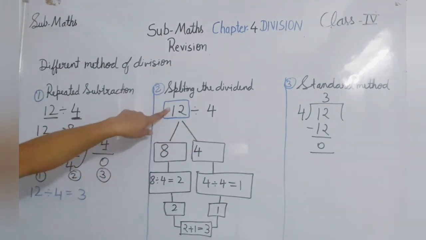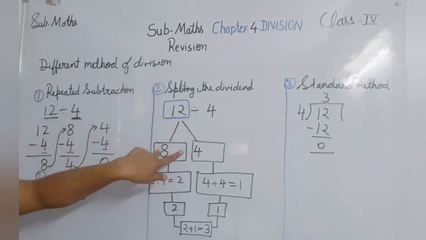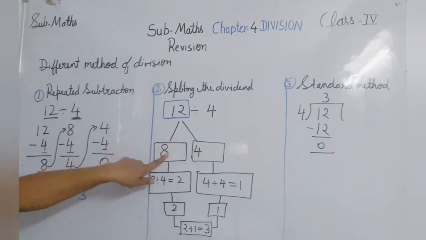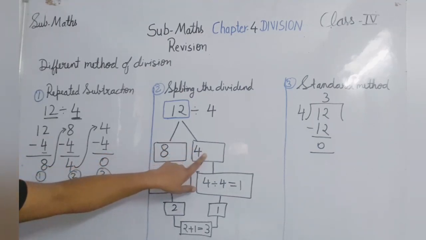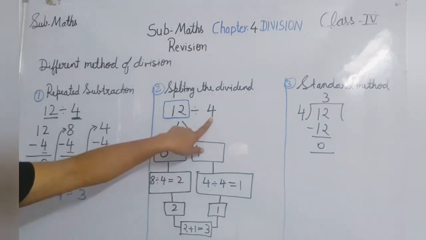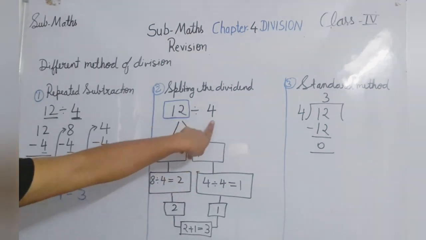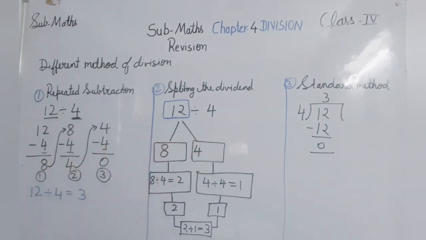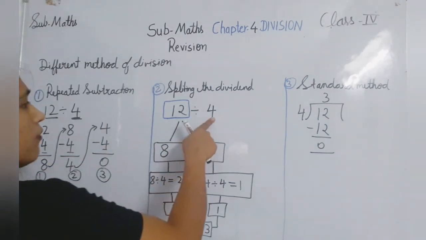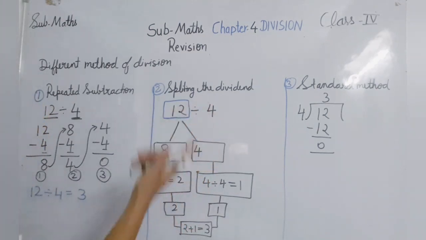For example, if I split this 12 into 2 parts, 8 and 4, then 8 and 4 should also be divisible by 4. So 8 is divisible by 4, and 4 is divisible by 4.